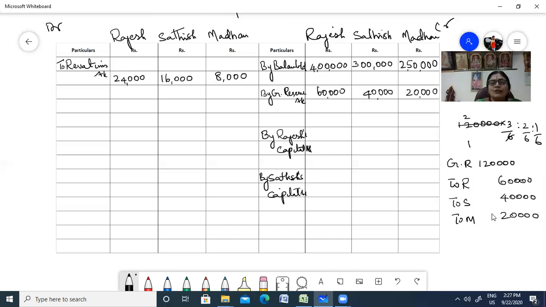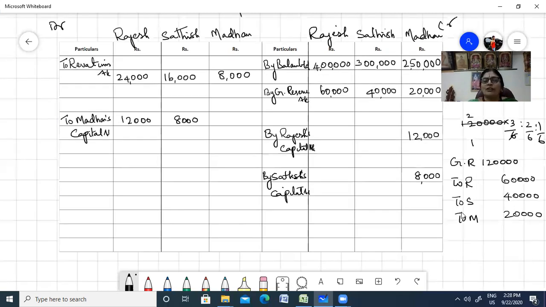Okay, what is it? We calculated 20,000, isn't it? So 12,000 to Rajesh. Rajesh is going to get 12,000 when the partner is retiring. Satish is going to get 8,000 as part of the goodwill, right? So, to Madan's capital account. How much are you going to transfer? 12,000. How much is gaining? 12,000 is gaining. 8,000 is gaining. Finish. So I think we have completed our capital account. We have transferred everything.